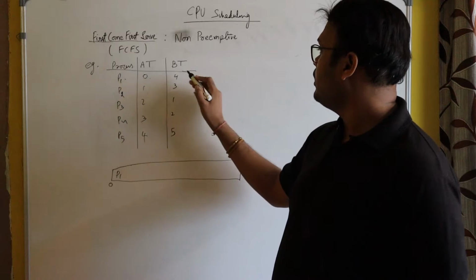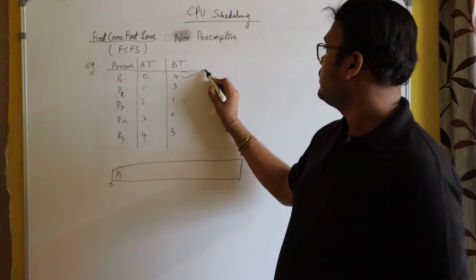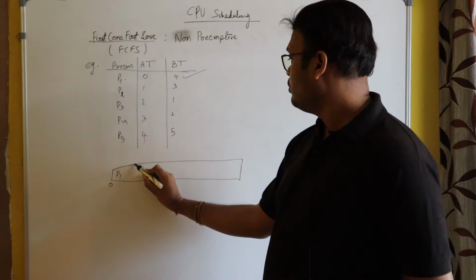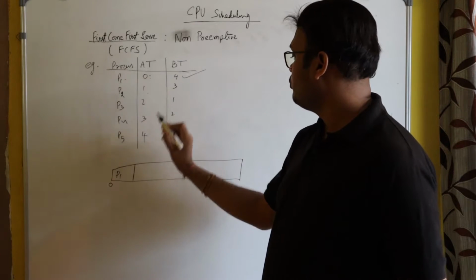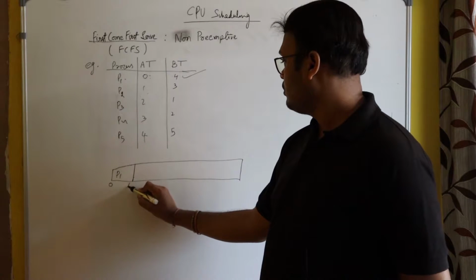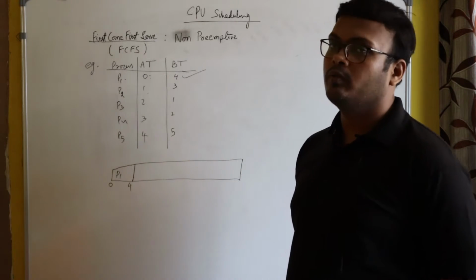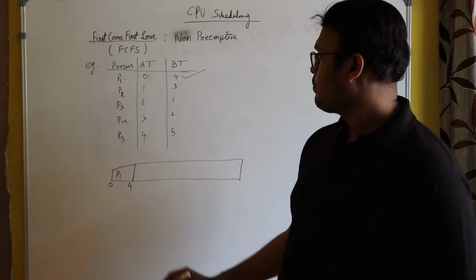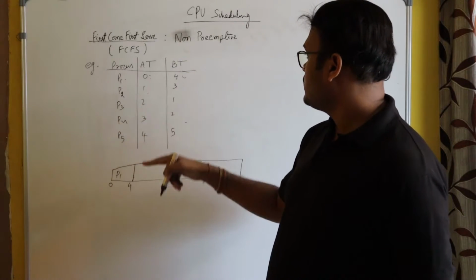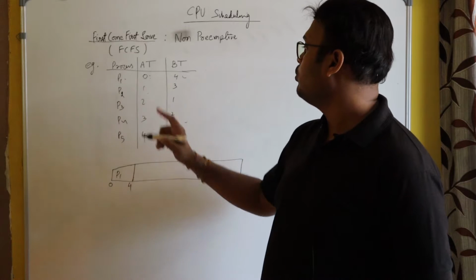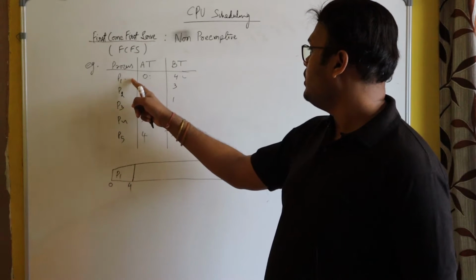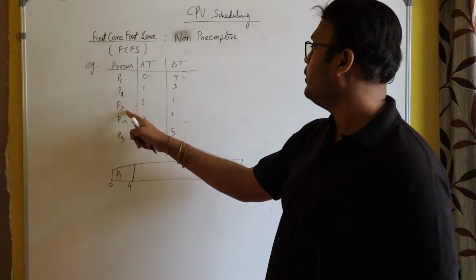So process P1 will complete its task from 0 to 4 second. Now the task of P1 is completed. Now the CPU is given to P2. Why? Because after P1, P2 has arrived, not P3.